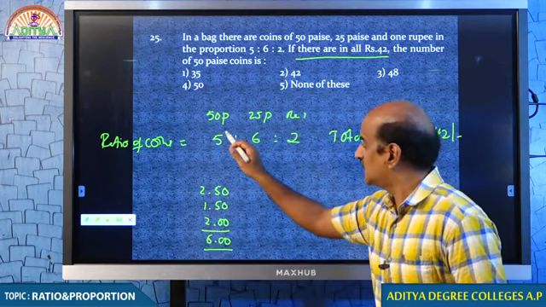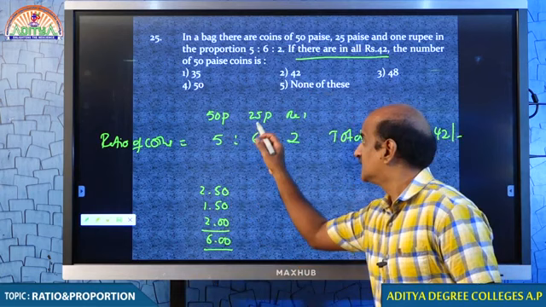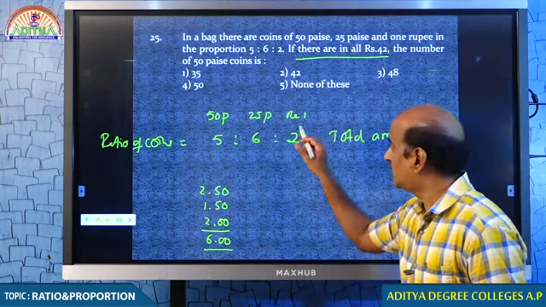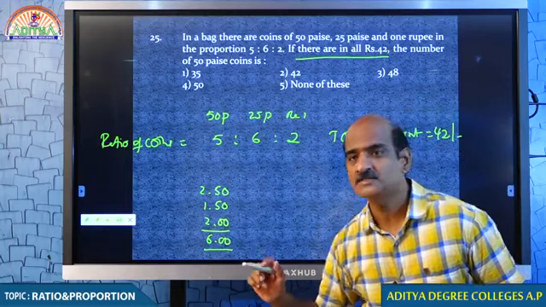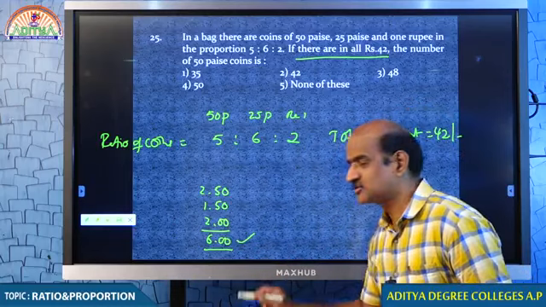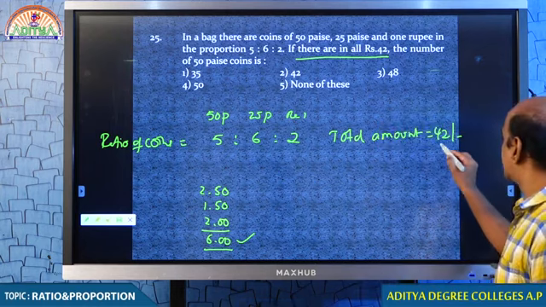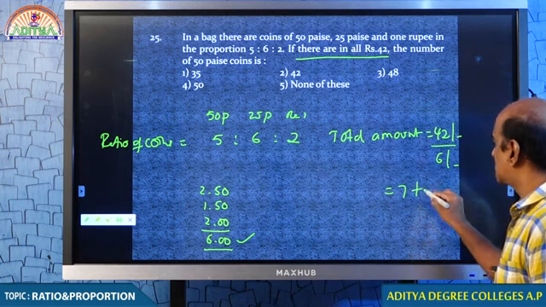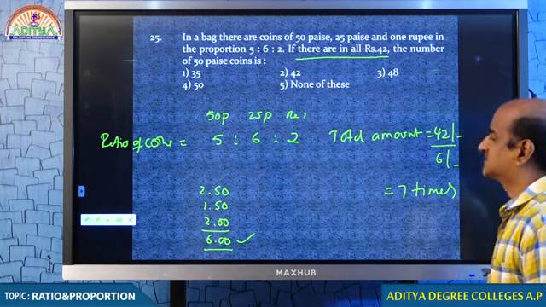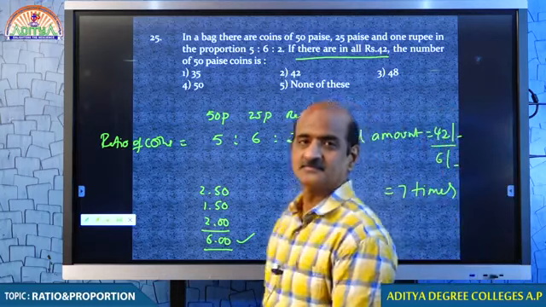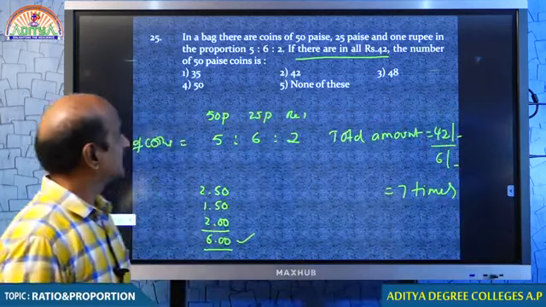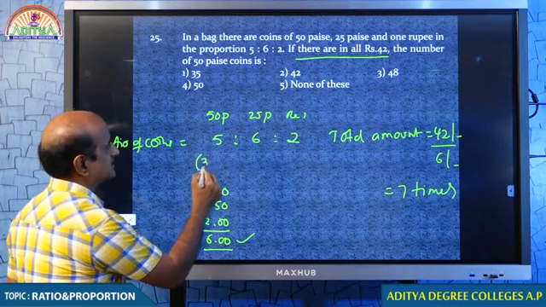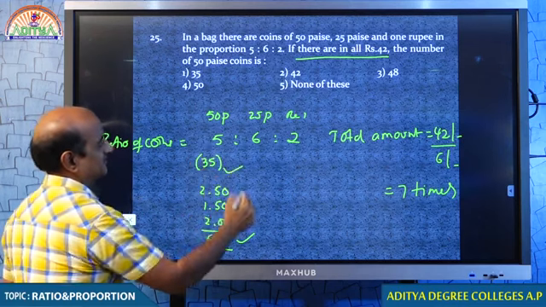But it is given 42 rupees, which means this total should be taken 7 times. Therefore, 50 paise coins are not 5, but 35.